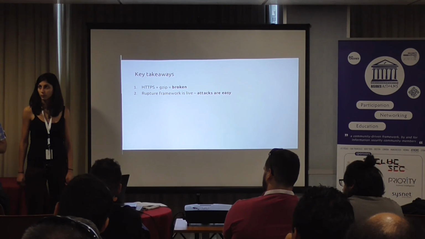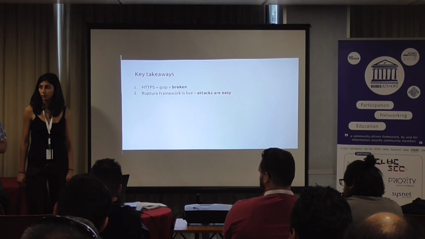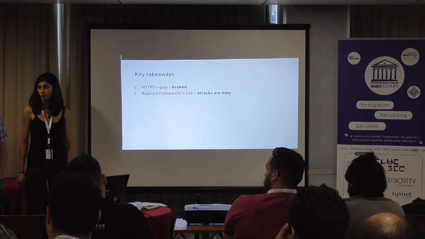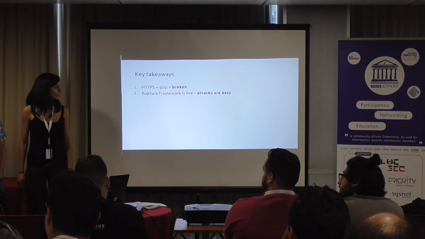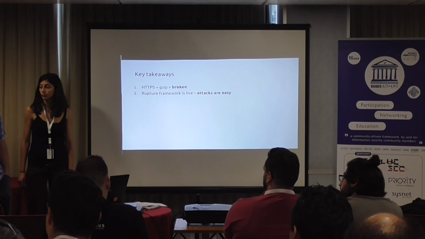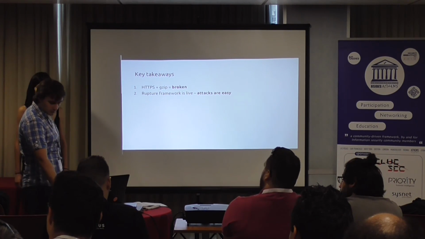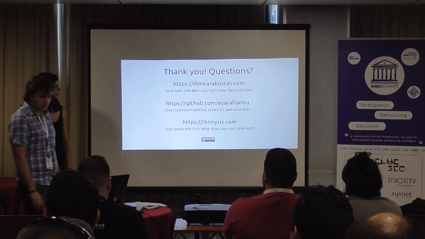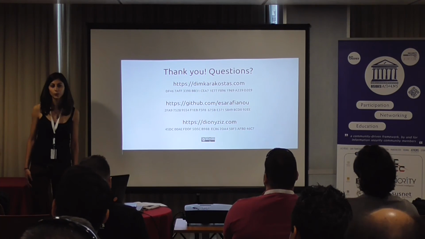We assume that people smarter than us can or may have already done this better. So HTTPS, when combined with compression, is vulnerable, and we should address this issue. And Rupture actually allows people to attack HTTPS and the applications that use it. Okay, so thank you very much.